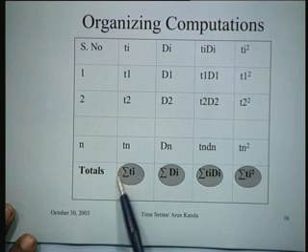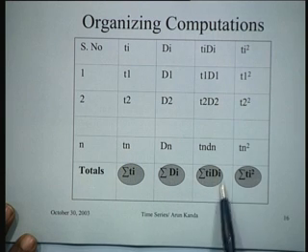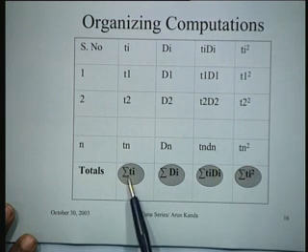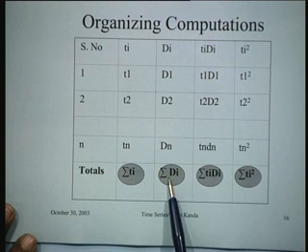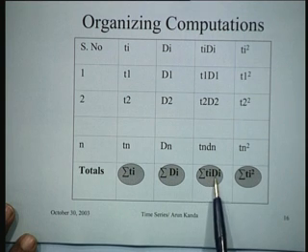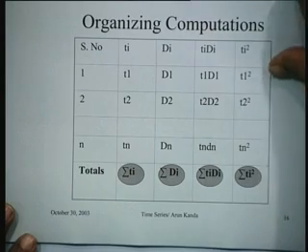And then at the end you can sum them up, so you get these four totals which you are interested in: summation Ti, summation di, summation Ti di, and summation Ti square. Once you have these computations available, you can directly obtain the values of A and B by using the formulas which we just derived.